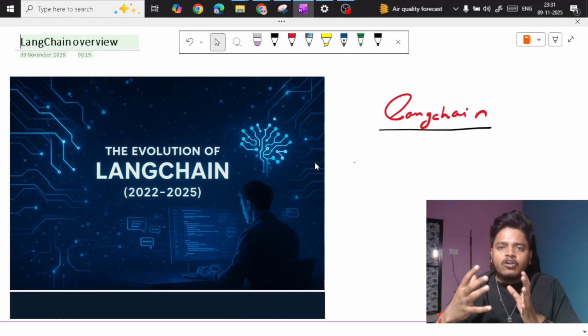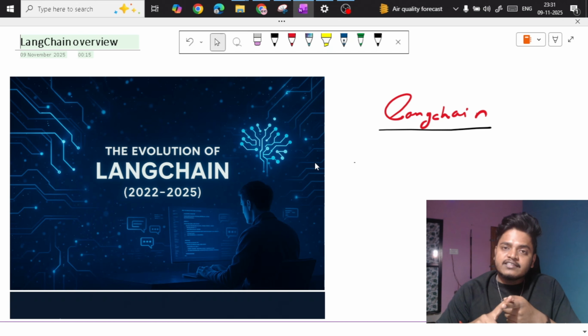There are lots of things inside LangChain you can use, different components. How can we load different datasets, not just PDF, but Excel, HTML, README files, different databases, vector databases, and SQL databases.